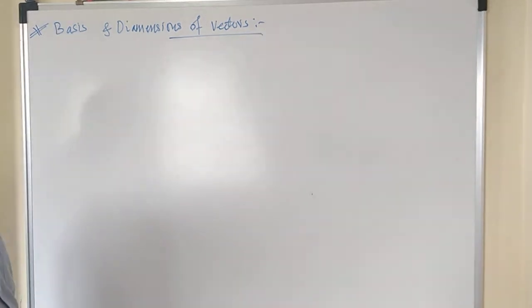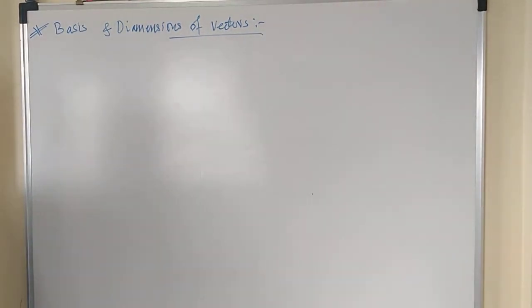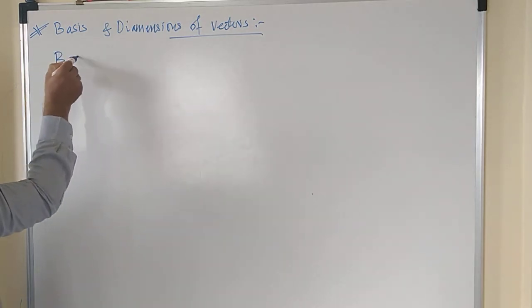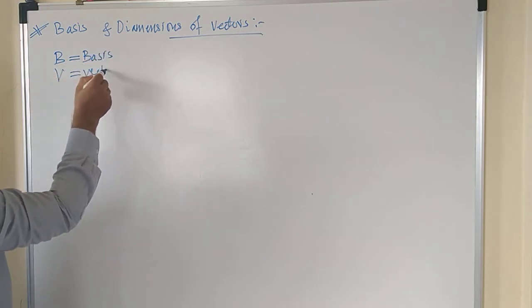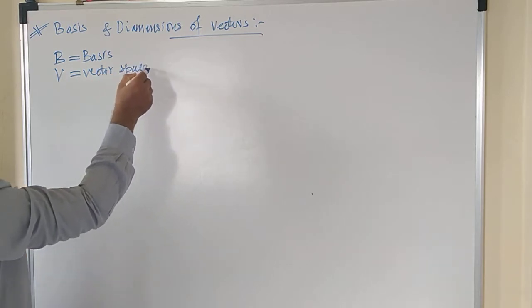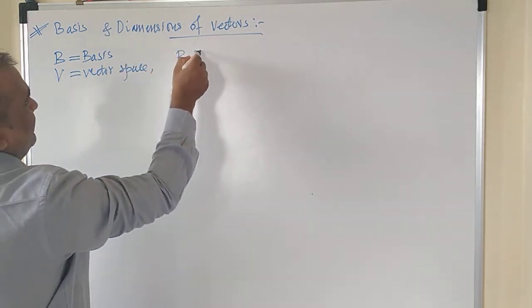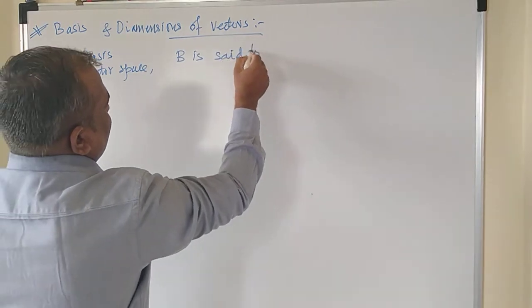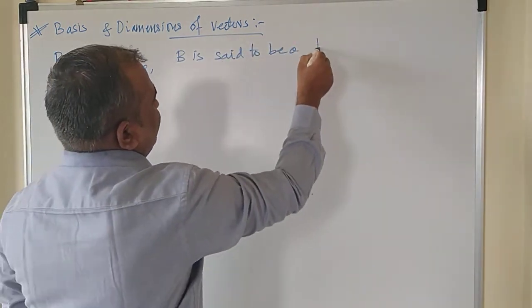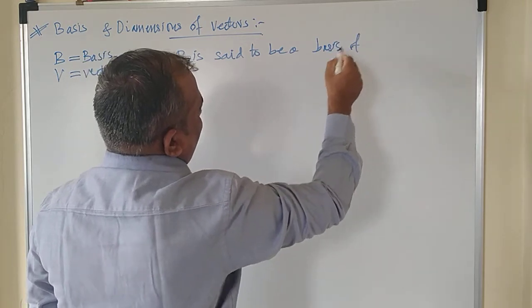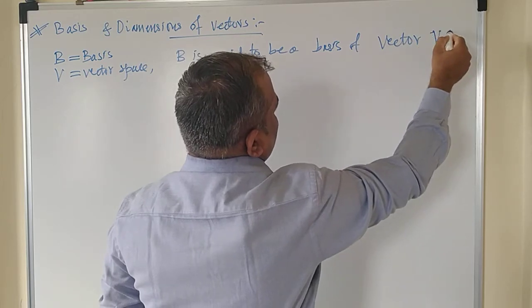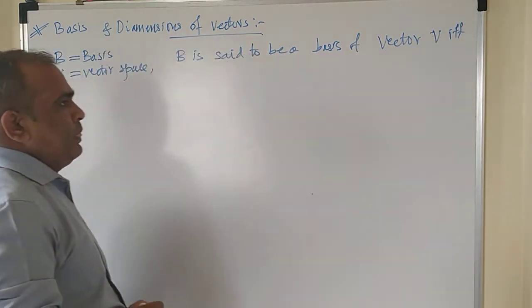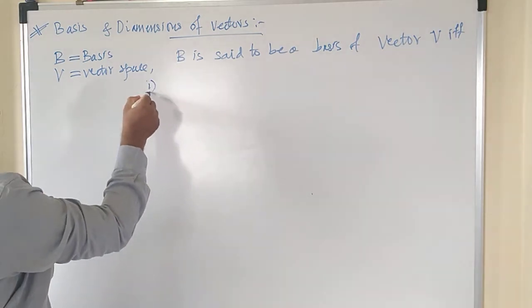To understand this, let us say V is the vector space and B is the basis. Then B is said to be a basis of vector space V if and only if it follows two conditions.